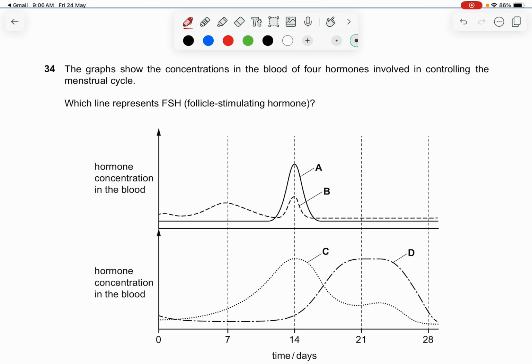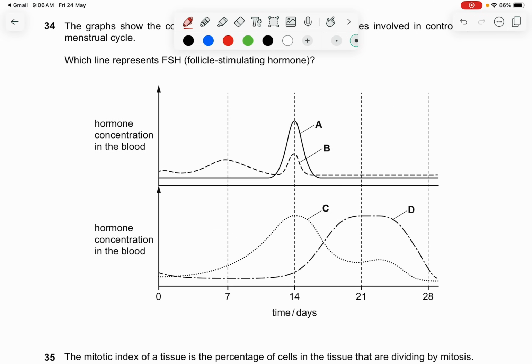Only LH will release the egg from the ovary. FSH is most of the time not very high in concentration, but you must know. Let's label. C is estrogen, because estrogen is quite high near ovulation, and after ovulation occurs, progesterone will take over.